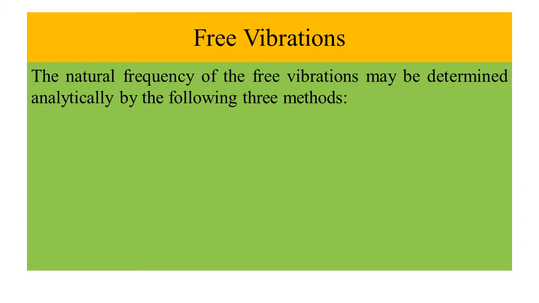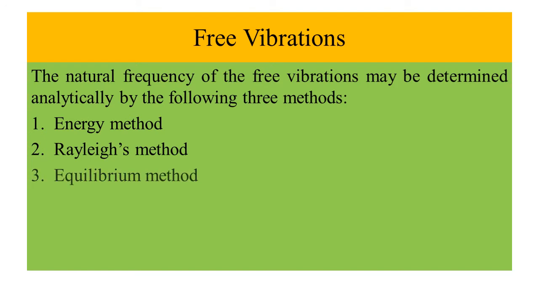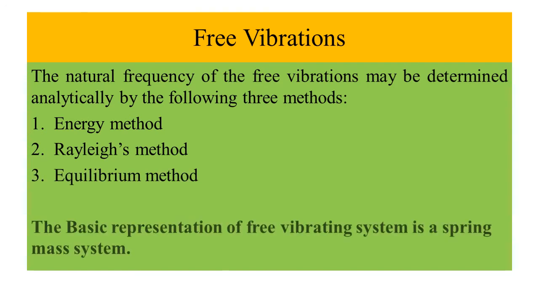The natural frequency of the free vibrations may be determined analytically by the following three methods: 1. Energy method, 2. Rayleigh's method, 3. Equilibrium method. The basic representation of a free vibrating system is a spring mass system.